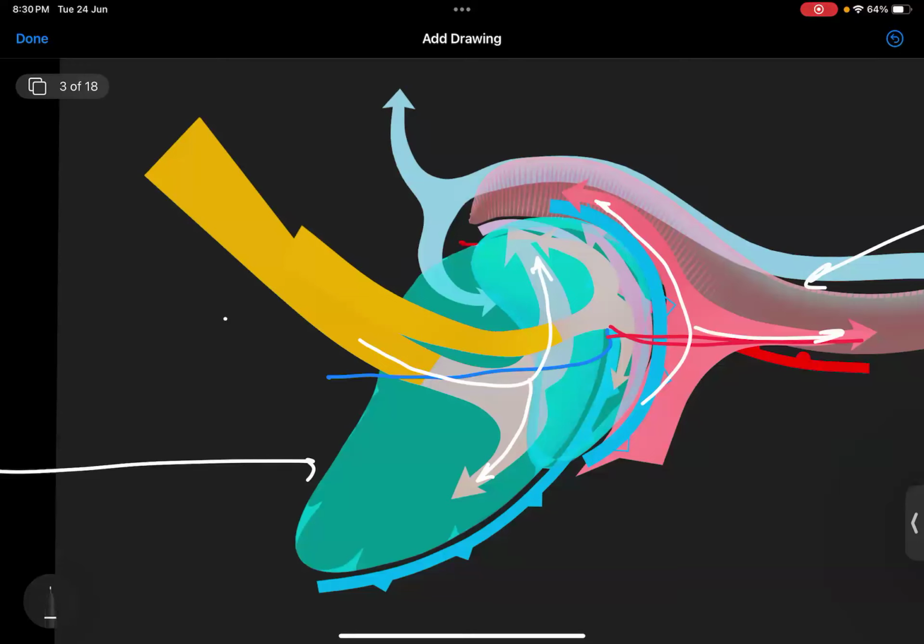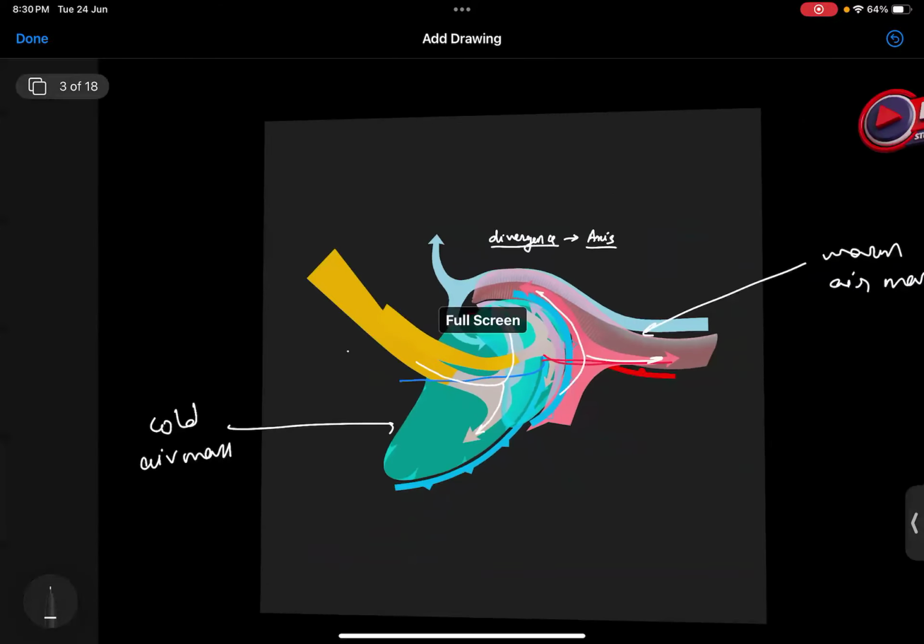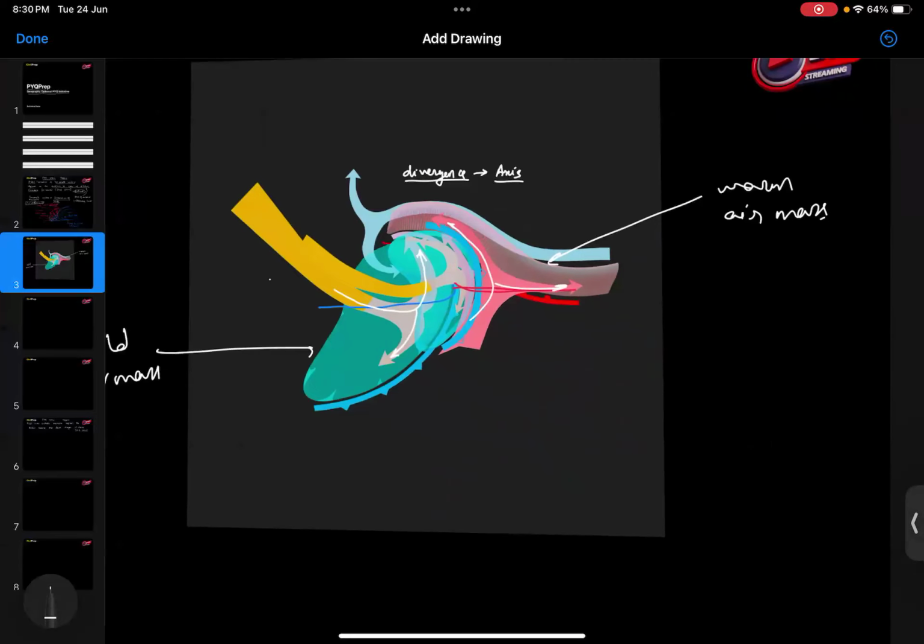So this is the divergence which is created, and this divergence is created along the axis. Now, how it will look like, let's understand this with another diagram.